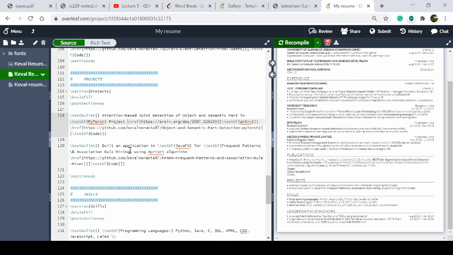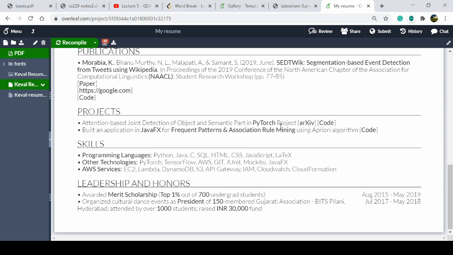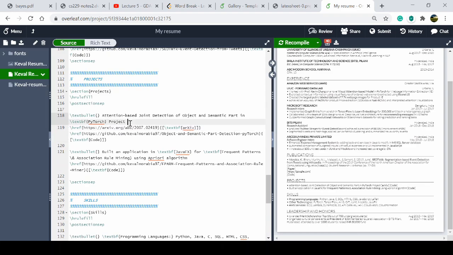Like I added the word project, and you can see it will appear here. These are the same as above: the link where the paper regarding that project is published, and this is the code of the project.